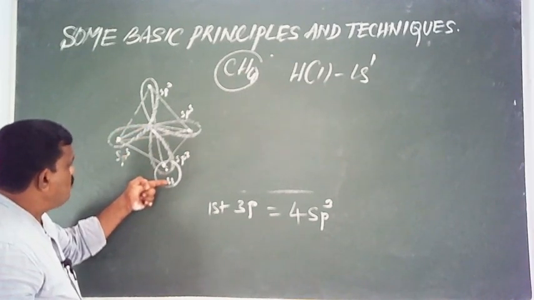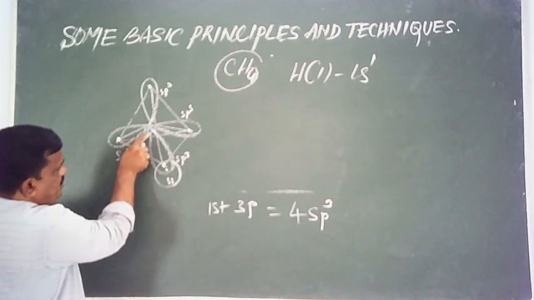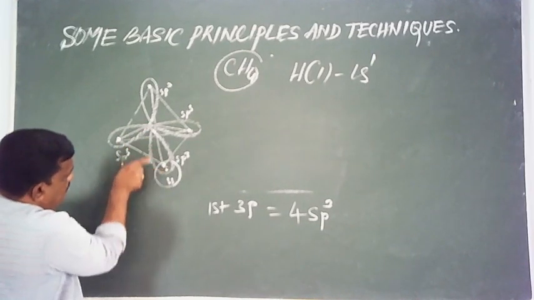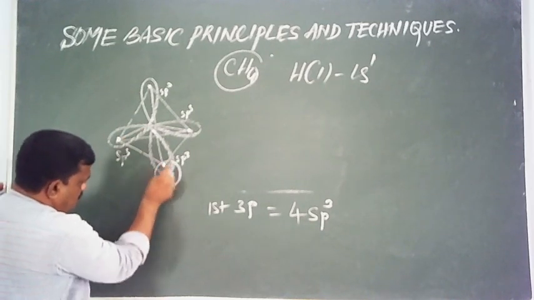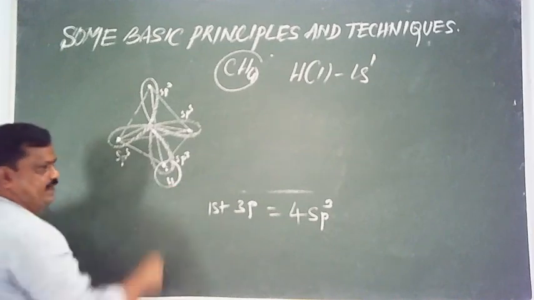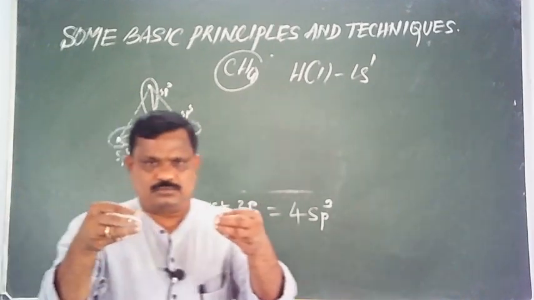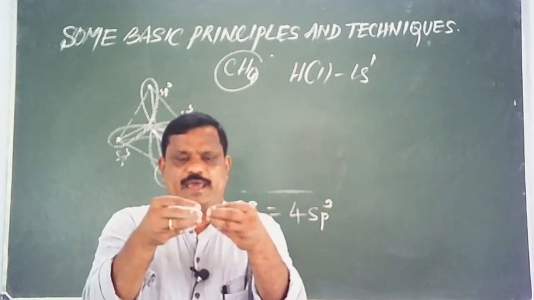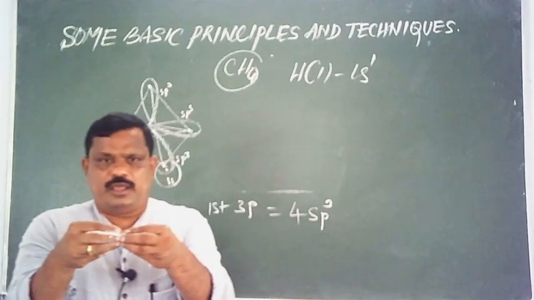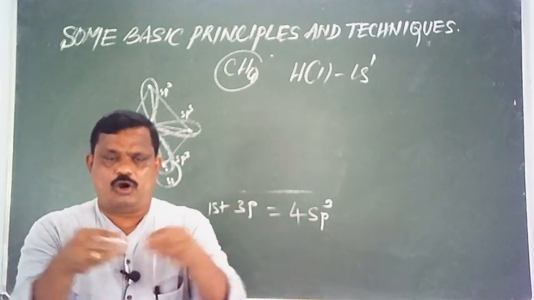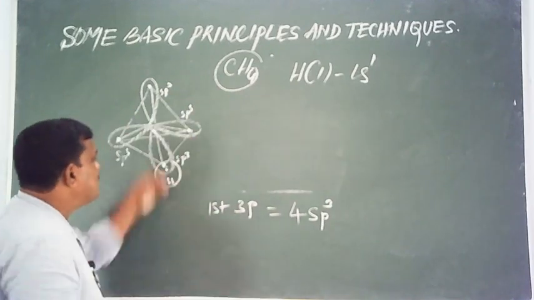And point is to be noted, this bond is formed by the overlapping of atomic orbitals. The sp3 hybrid orbital has overlapped with the s orbital of hydrogen along the axis. If atomic orbitals overlap along the axis, it is called axial overlapping or head-on overlapping or end-to-end overlapping, that leads to the formation of a sigma bond.